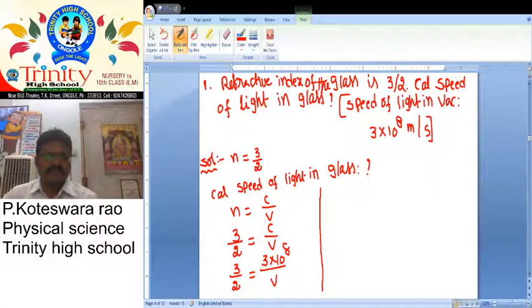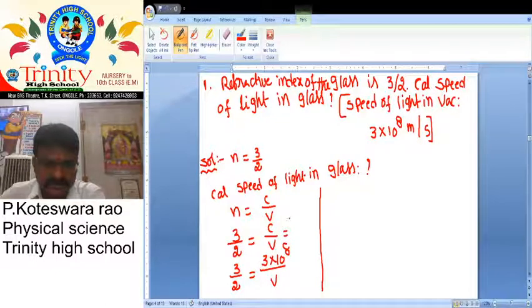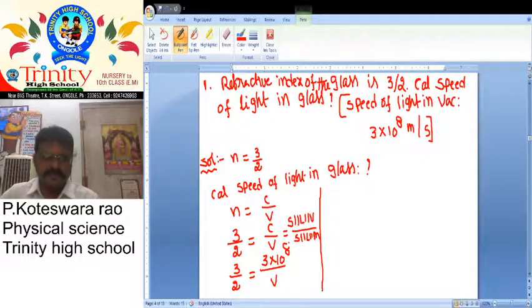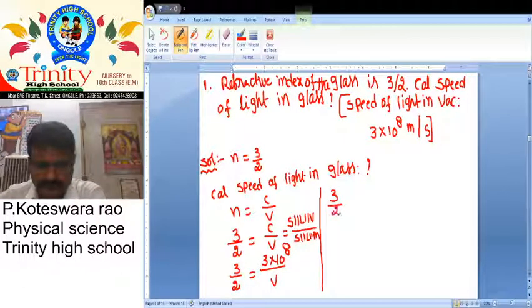So what is the formula here? See, velocity or speed of light in a vacuum by speed of light in a medium. That is equal to speed of light in a vacuum, how much? 3 into 10 power 8 by V. So we want to write here 3 by 2 is equal to 3 into 10 power 8 by V.